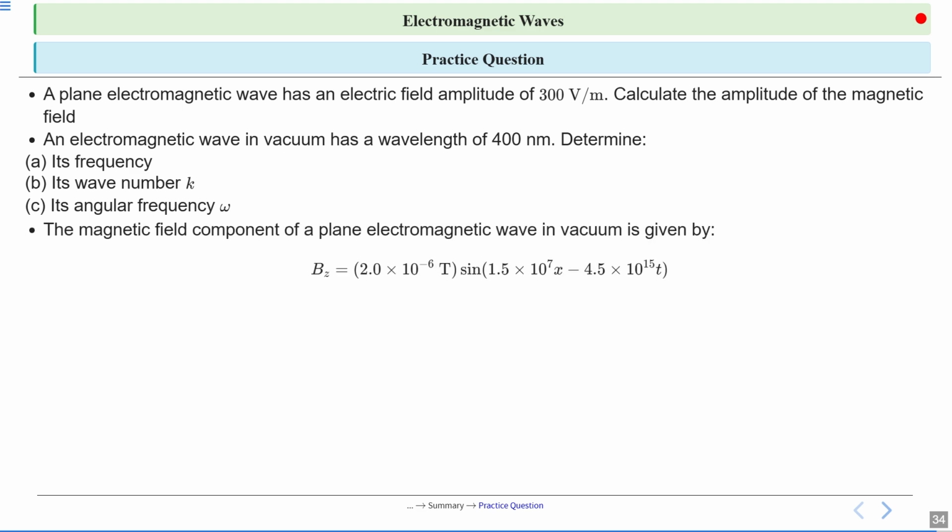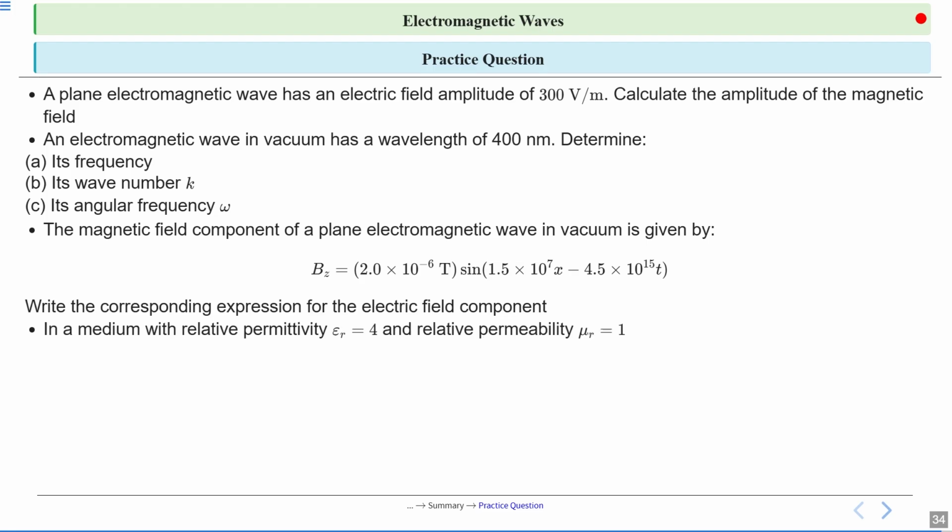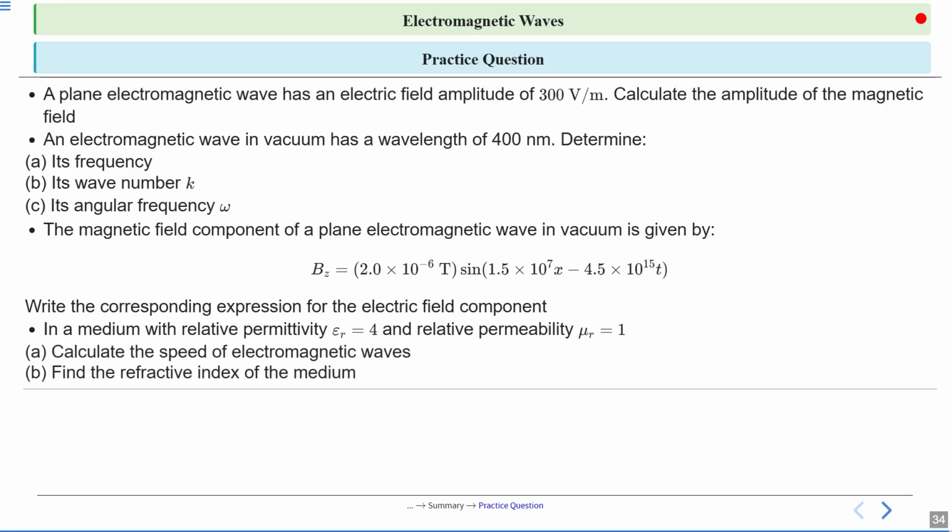The magnetic field component of a plane electromagnetic wave in vacuum is given by Bz equal to 2 into 10 to the power minus 6 Tesla sine of 1.5 into 10 to the power 7 x minus 4.5 into 10 to the power 15 t. A similar question we have done. Okay, write the corresponding expression of the electric field component. In a medium with relative permittivity epsilon r equal to 4 and relative permeability mu r equal to 1, calculate the speed of electromagnetic waves and find the refractive index of the medium.